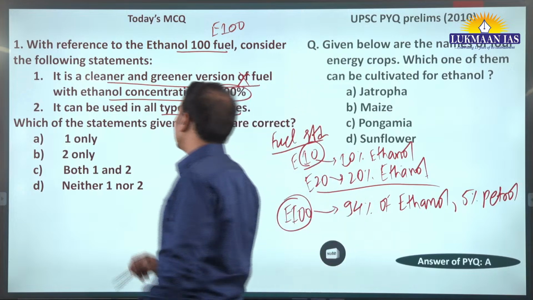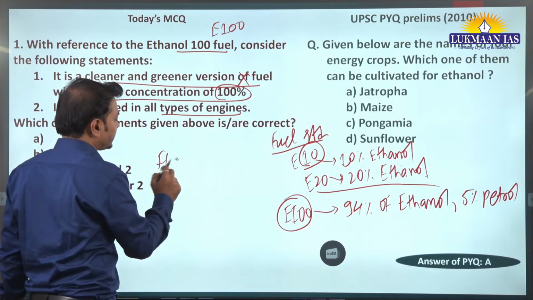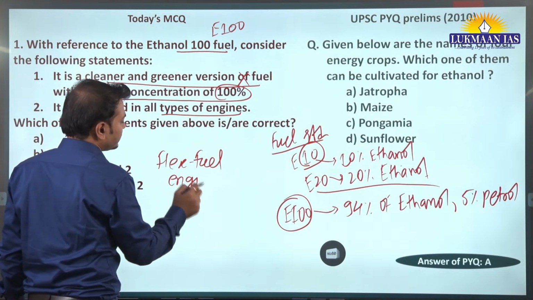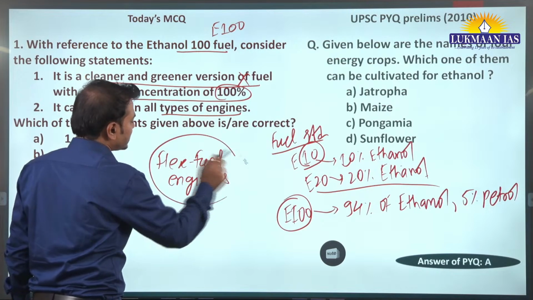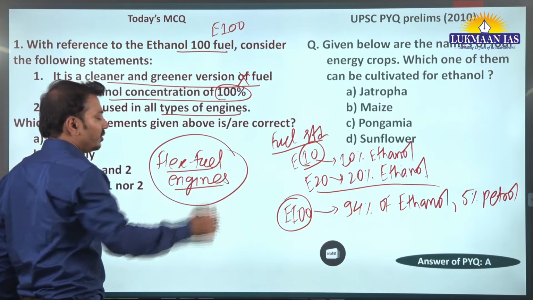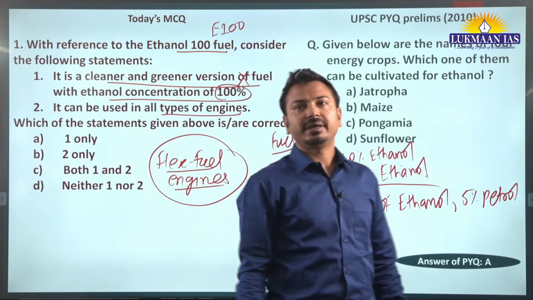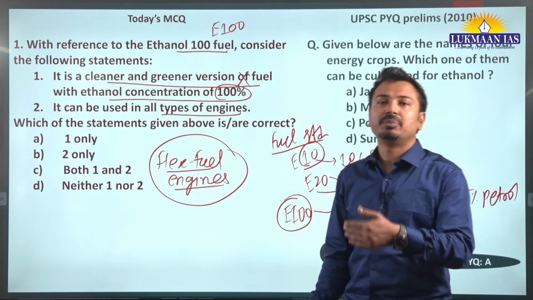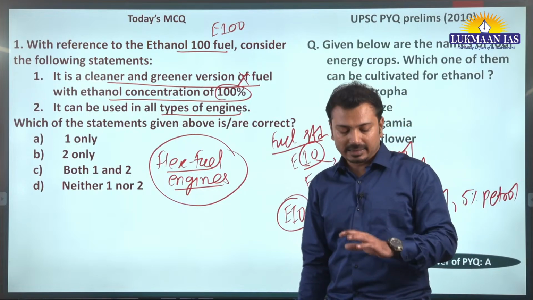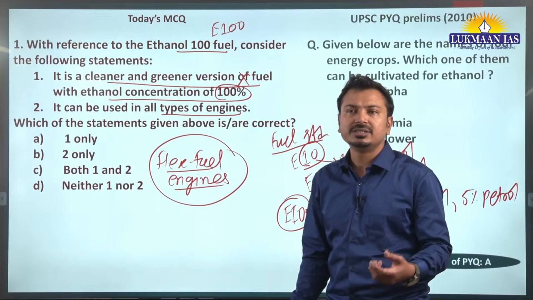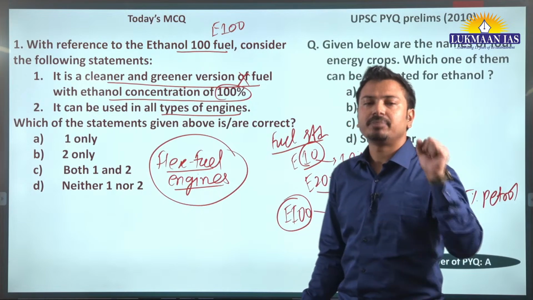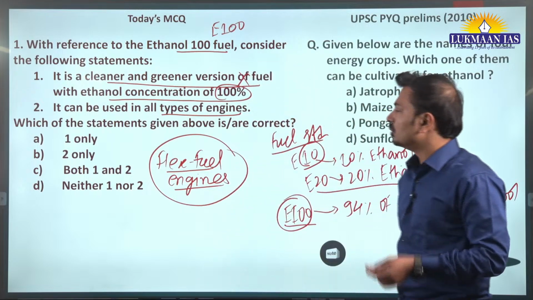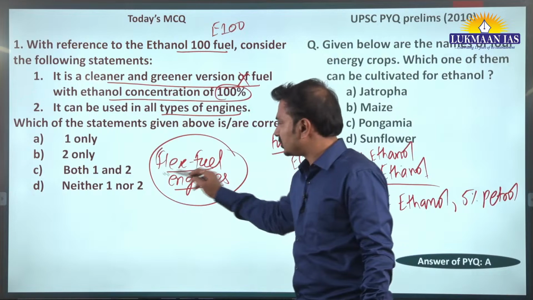No. It is used in flex fuel engines. ठीक है, तो flex fuel engines जो होता है, they are specifically designed to use such kind of blended fuel, and the person who is using that car can run that engine on 100% petrol, or 100% ethanol, or we can say E100. So that's why the flex fuel engines.